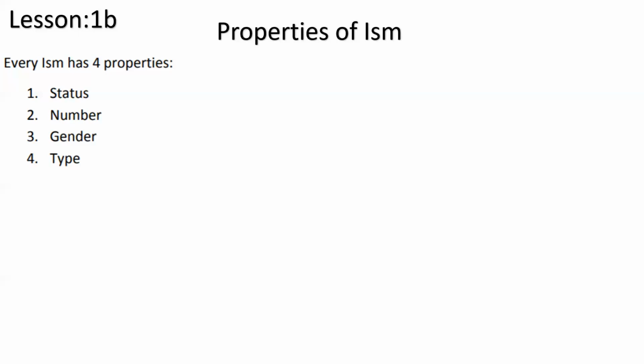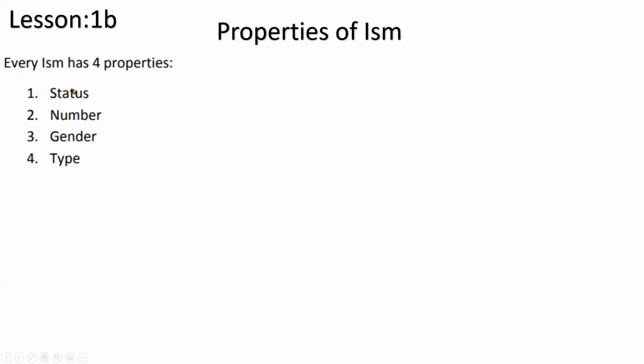Then the next lesson we are learning is that every ism has four properties: status, number, gender, and type. So let's start with status, inshallah ta'ala. These four properties we're going to learn over the next 3-4 weeks, inshallah ta'ala, and we'll do a lot of exercises and homework. Status is the bigger section. The number, gender, and type are very easy after that.